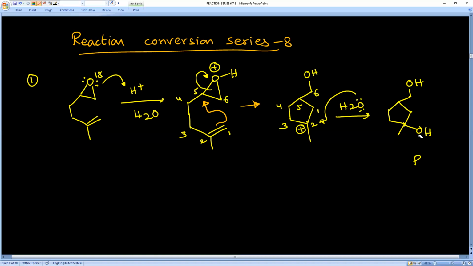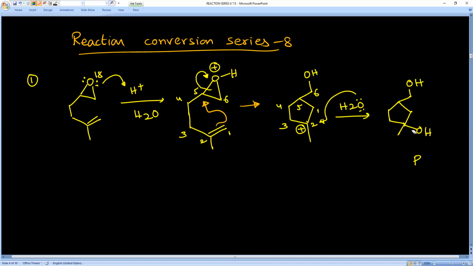Now, what is the question? Select correct statements about compound P. It has primary alcohol. Yes, of course, this is primary carbon with OH. Therefore, this is primary alcoholic group. It has secondary? No, because this is tertiary carbon. Means it has primary alcohol and a tertiary alcohol.